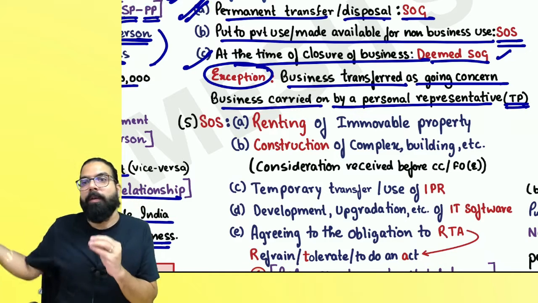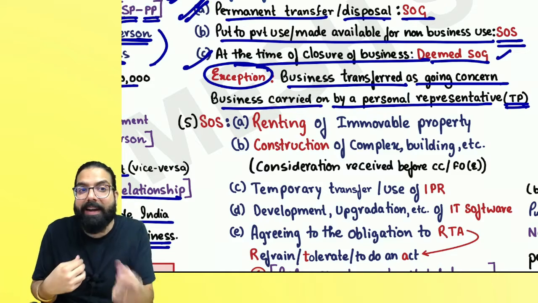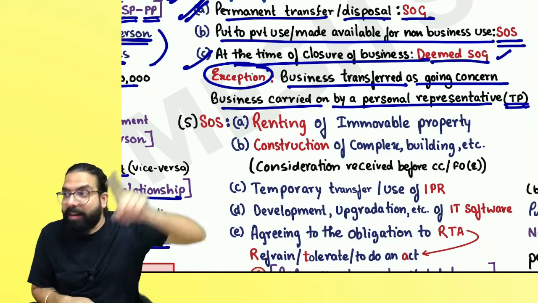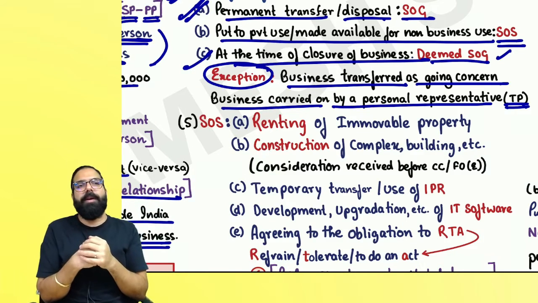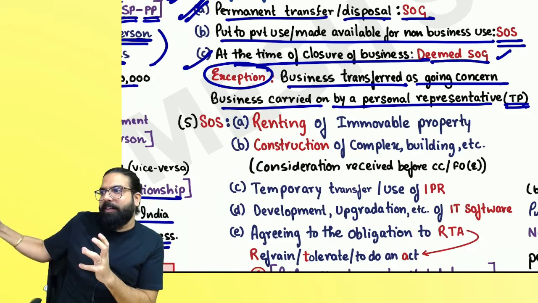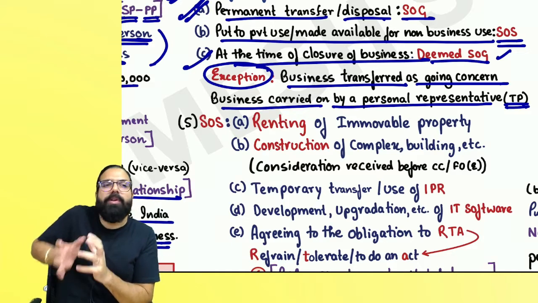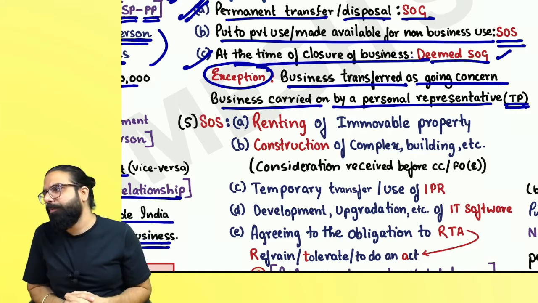In that scenario, GST will not come on transferring the assets and liabilities, because the transferee will be made liable to take registration under Section 23. He will collect the GST and pay it to the government. Are we clear? Also, you will see in your ITC chapter that the transferor's ITC can be transferred to the transferee. The ITC also will get transferred.